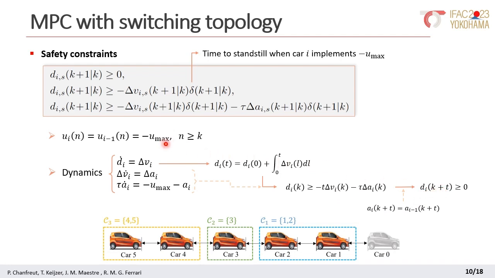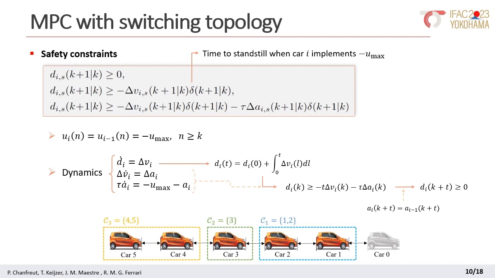Instead of using an arbitrary value for t, we consider the time to stand still, represented here as delta. This guarantees that even if the cars brake and come to a complete stop, their distance will still be greater than or equal to 0.